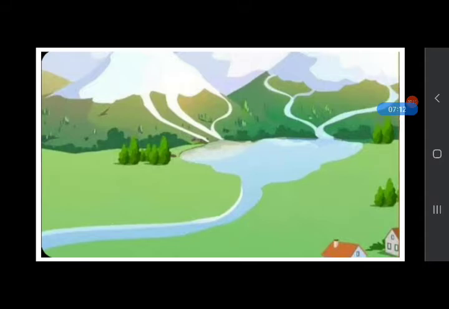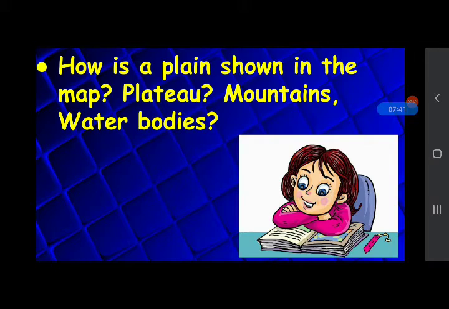Now answer, how can you know about the type of physical features that can be found in a particular place? We will know with the help of a physical map, because a physical map helps us to know about the types of physical features that can be found in a place. Now answer, how are a plain, plateau, mountains and water bodies shown on the map? How will you identify whether this is a plateau, mountain or water body on a physical map?